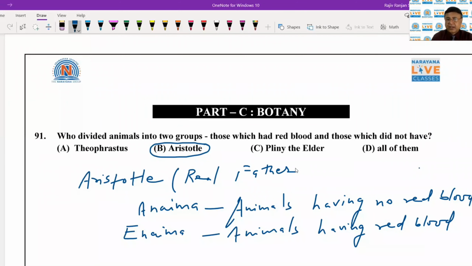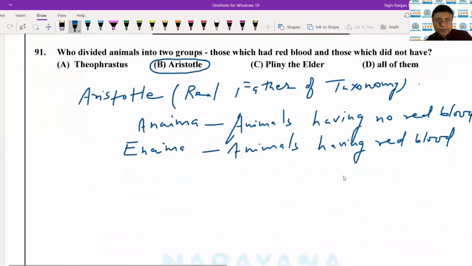He had also for the first time studied the development of the chick inside the egg, so many also consider him the father of animal embryology. Now let's see the second question.